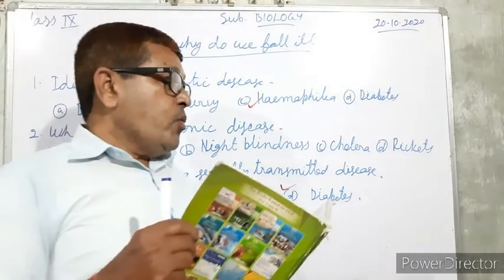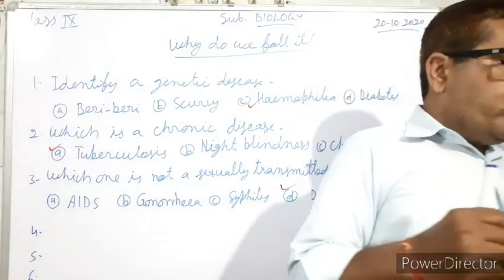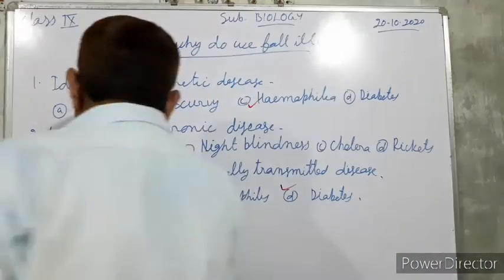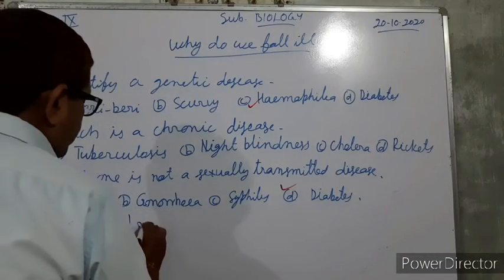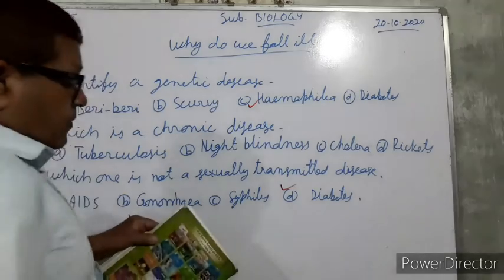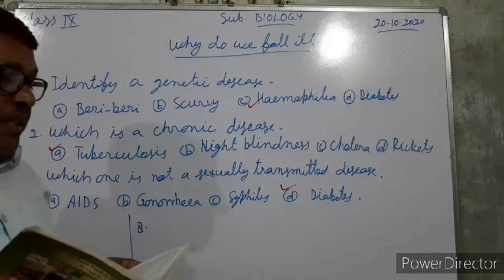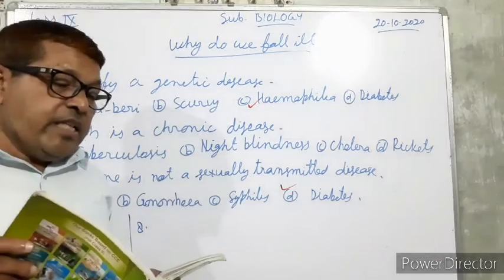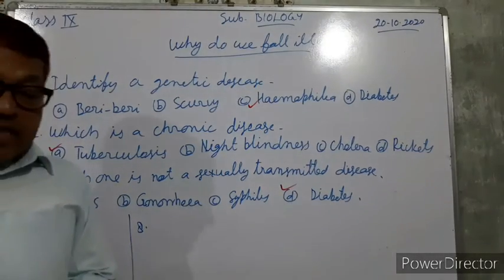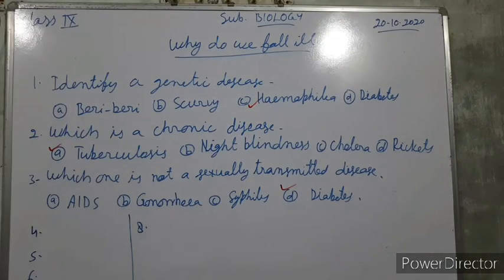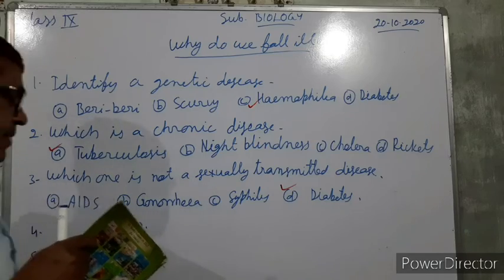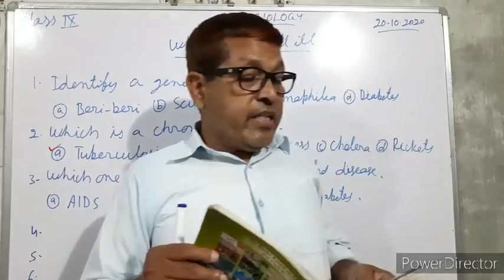Now see next. Which is not an infected disease? Now question number 8. We are studying question number 8. Which is not an infected disease? 4 options are there. A. Diabetes. B. TB. C. Leprosy. And D. Typhoid. Once again listen. So here diabetes is the correct option. Now next.